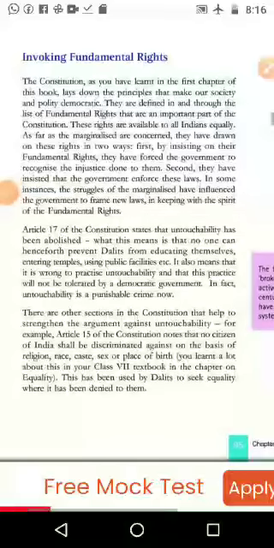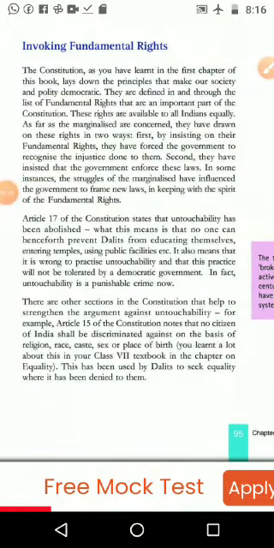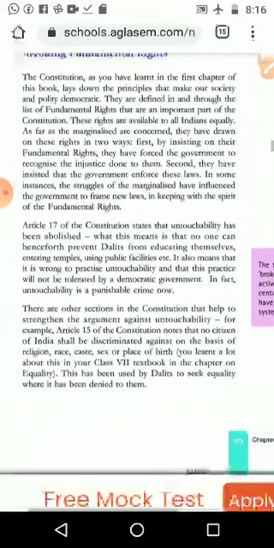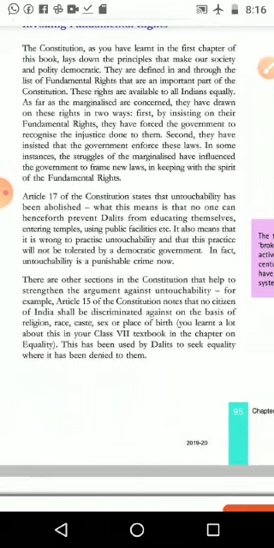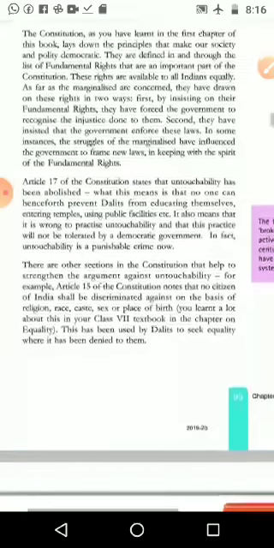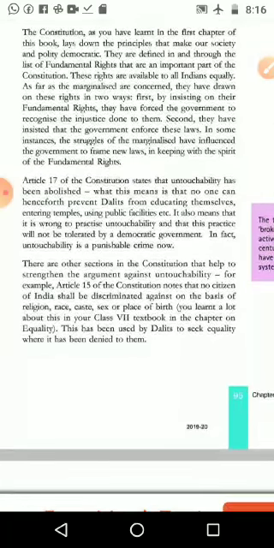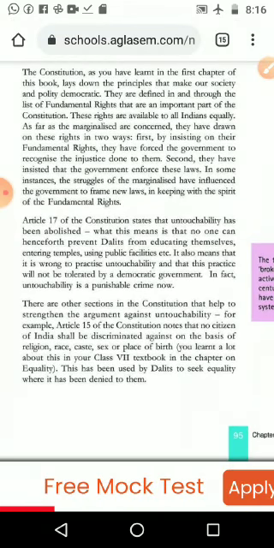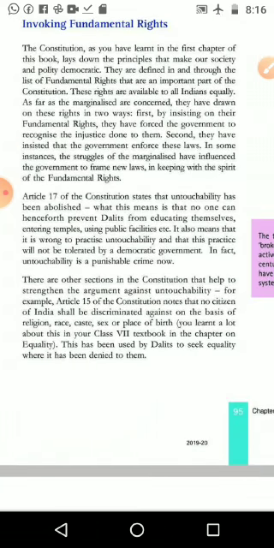The Constitution, as you have learned in the first chapter of this book, lays down the principles that make our society and polity democratic. We know in the Constitution we can see the basic things about our democratic country. They are defined in and through the list of fundamental rights, and we have seen those fundamental rights also. So here again we are mentioning the fundamental rights, because of that only these marginalized groups, and many things they are taking. They also have the fundamental rights to get education, to keep their own culture like that.